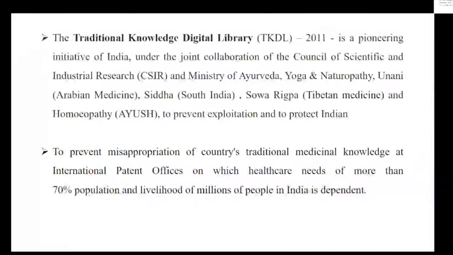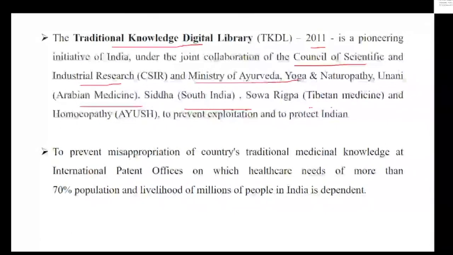Let's have a look at what it is concerned with. The Traditional Knowledge Digital Library, which started in 2011, is a collaboration of the Council of Scientific and Industrial Research and the Ministry of Ayurveda. It covers medicines including Arabian medicine, South Indian medicines, Tibetan medicines, and even homeopathy.